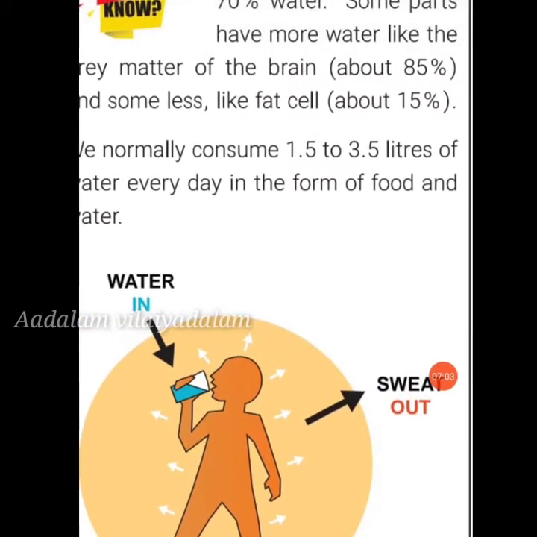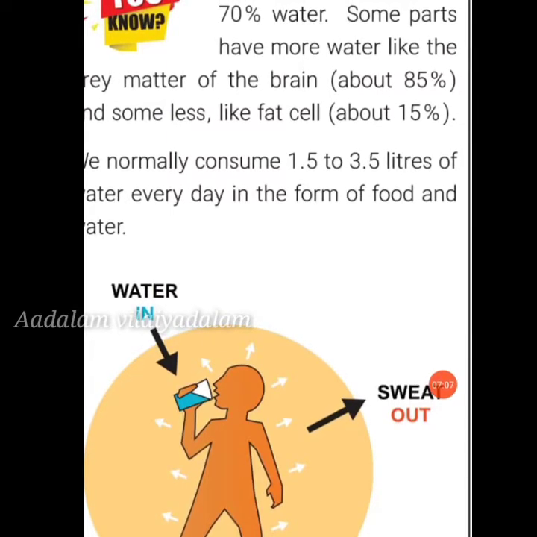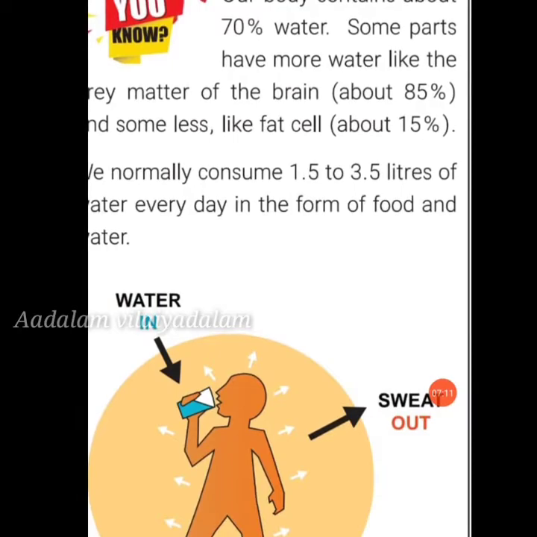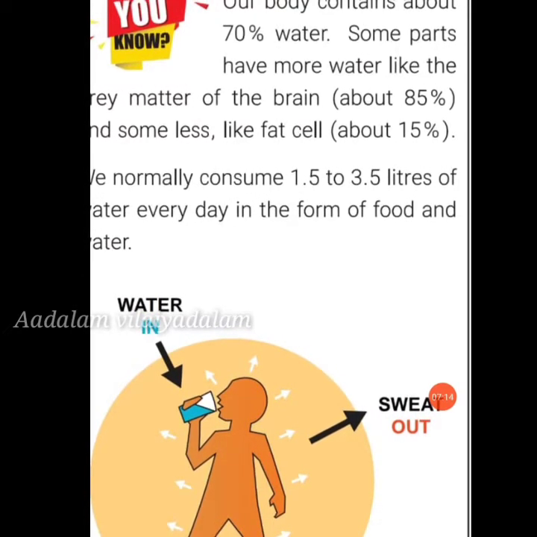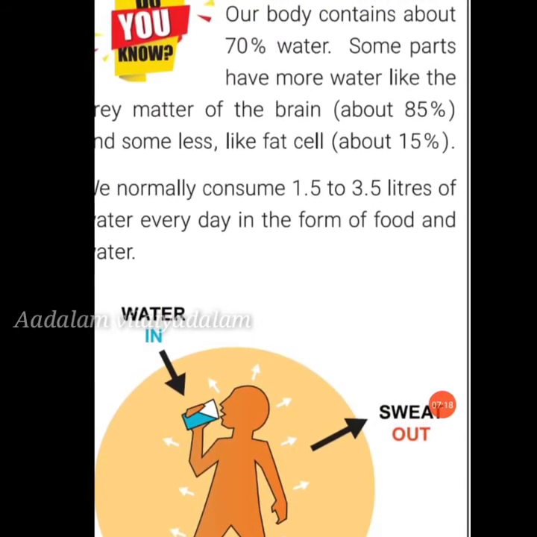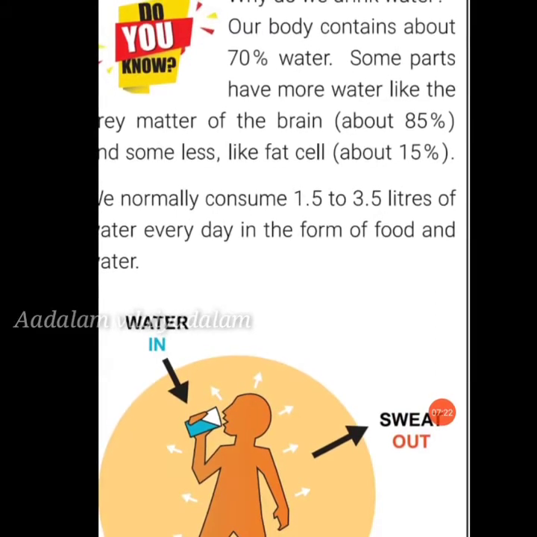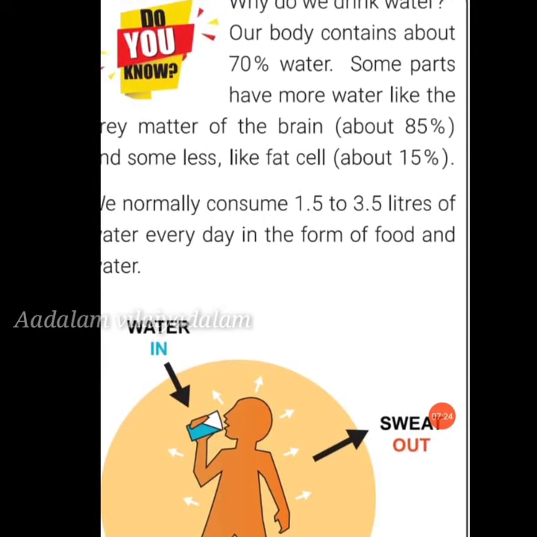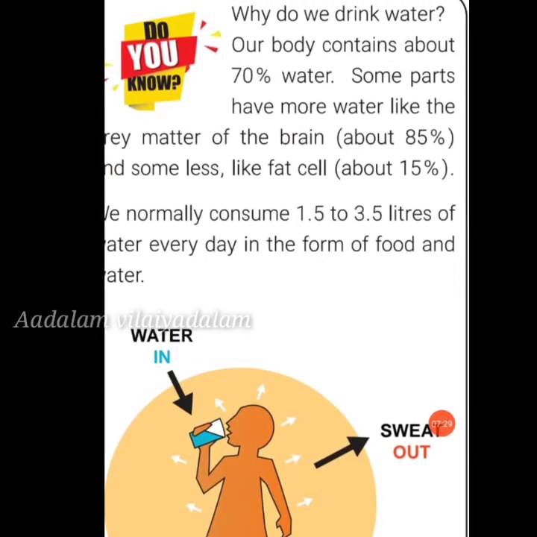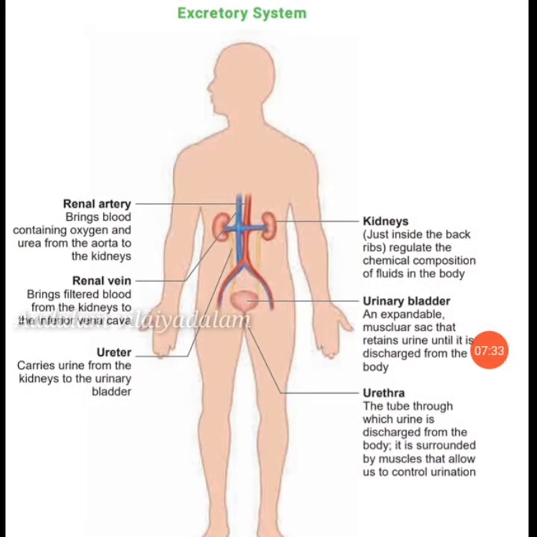So let us learn something new. Our body contains about 70% water. Some parts have more water, like the gray matter of the brain, about 85%. Some have less, like fat cells, about 50%. We normally consume 1.5 to 3.5 liters of water every day in the form of food and water. So this is the excretory system.